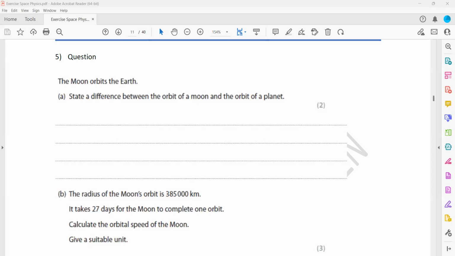So the question is not about the size or elliptical shape. These are fine. But the main basic difference between the Moon and the planet is that the Moon orbits a planet, whereas planets orbit stars or the Sun.